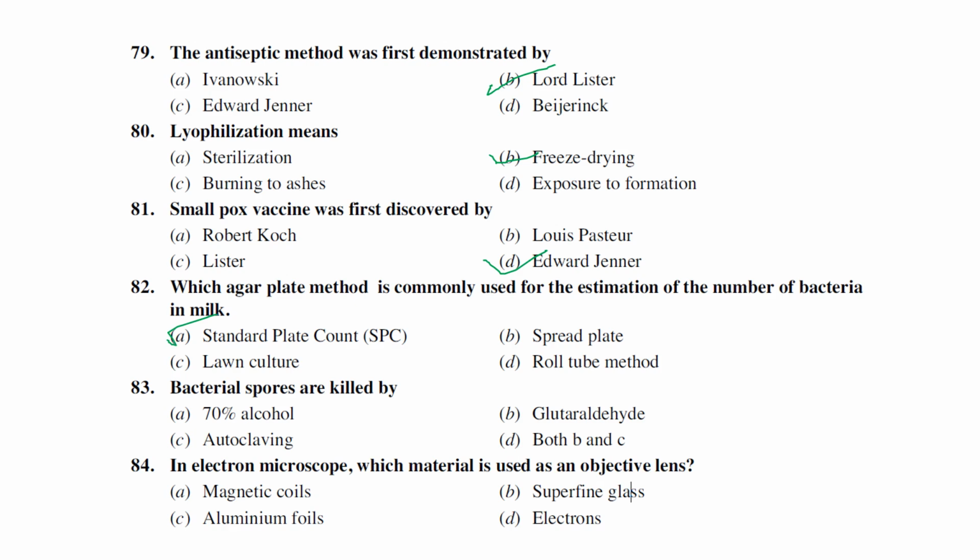The next one is bacterial spores can be killed by 70% alcohol, glutaraldehyde and autoclaving. So both B and C can be recommended, that is glutaraldehyde and autoclaving, for bacterial spores, because bacteria generally don't produce any spores, okay? Fungi produce spores, but bacterial spores are generally called endospores.